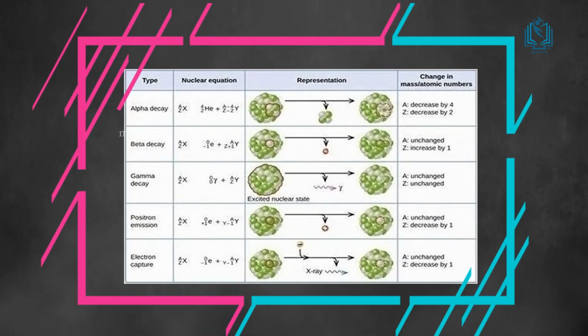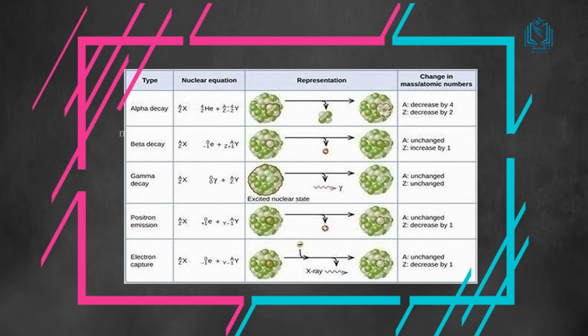The first one is alpha decay. During this process, the mass number of the nucleus decreases by 4 and the atomic number decreases by 2. That is, X with mass number A and atomic number Z changes to Y with A-4, Z-2 plus an alpha particle. Next is beta decay. During this process, the mass number of the nucleus does not change, but the atomic number increases by 1. That is, X with A, Z changes to Y with A, Z+1 plus an electron.